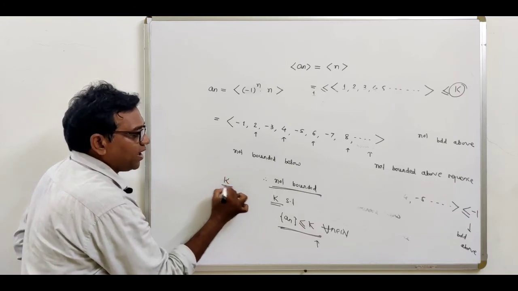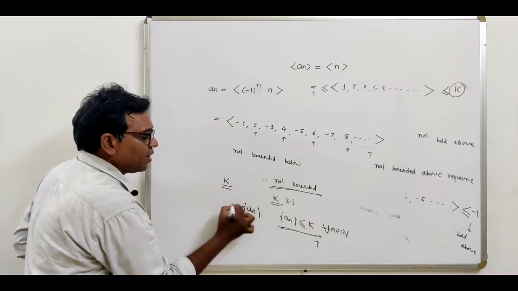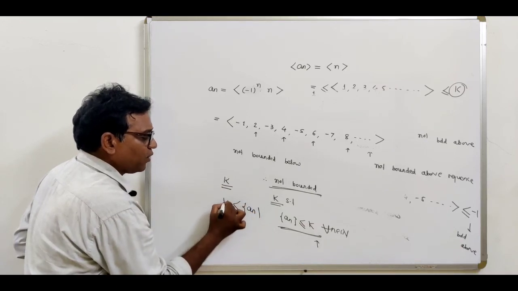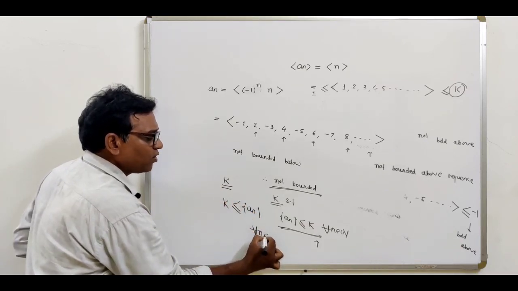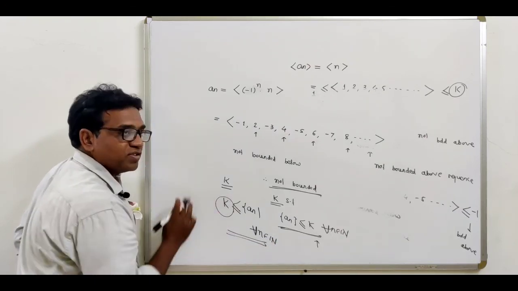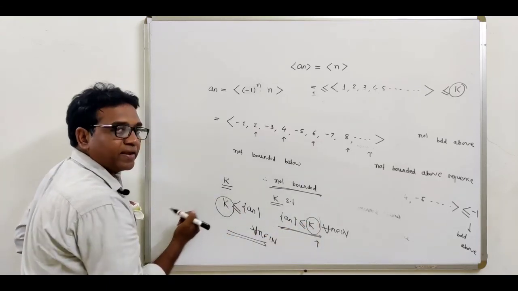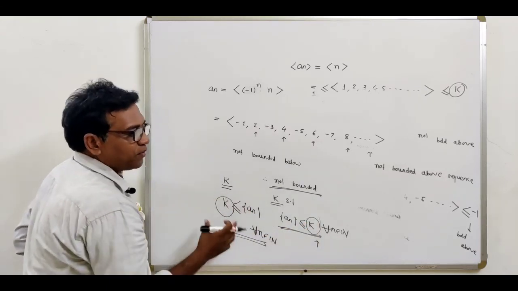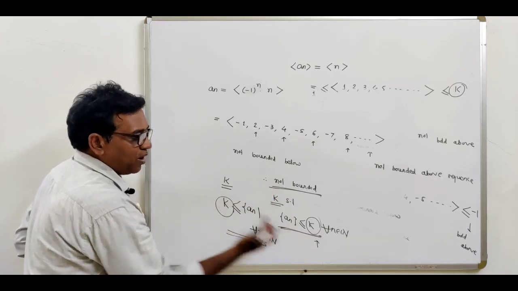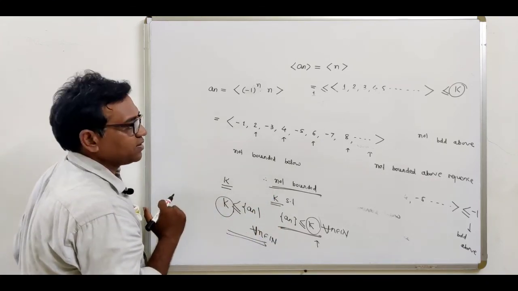Find a real number k such that all the terms of the sequence are greater than or equal to k, for all n belonging to the natural numbers. Then the sequence is called a bounded below sequence. And if the sequence is bounded below as well as bounded above, then the sequence is said to be a bounded sequence.